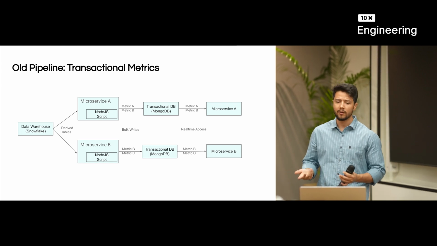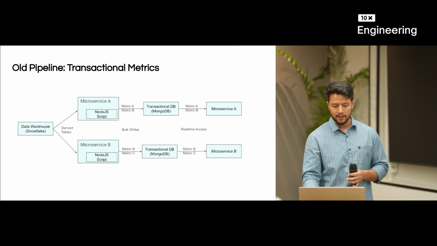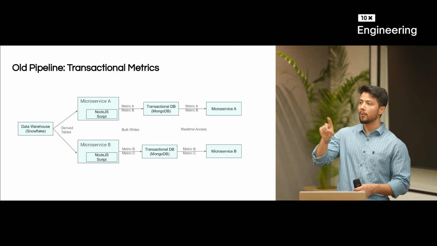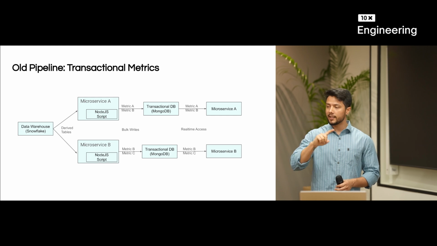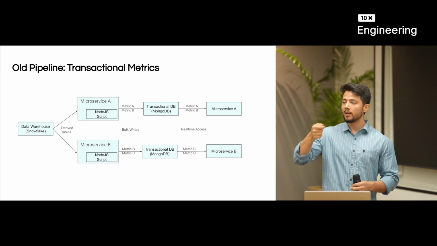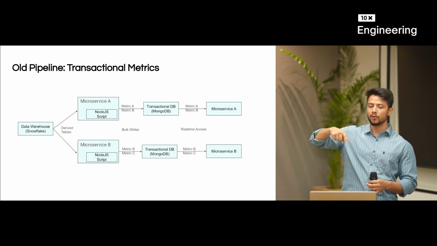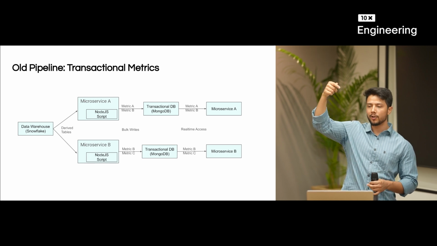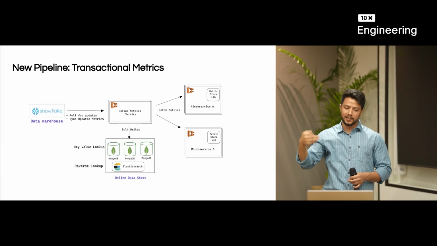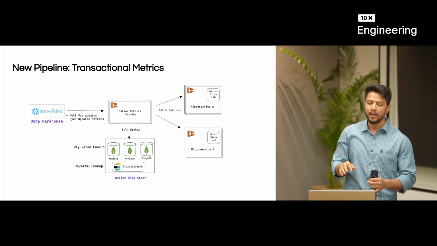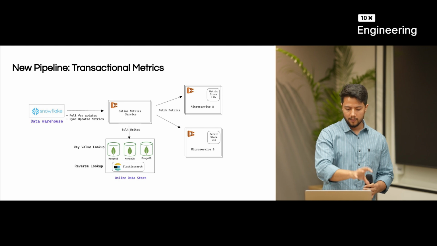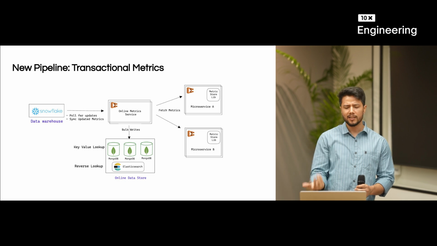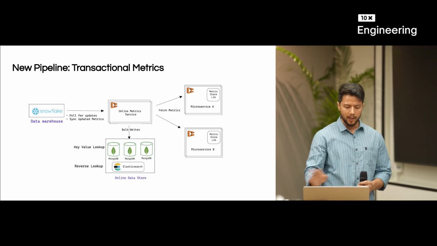So can we do something about it? Obviously, we have standardized and platformized this by creating an online metrics service. One more problem that I missed showcasing in the previous slide is that the same problem of linking everything existed there also, because everything is running independently. Nobody knows that this metric is dependent on this particular table, so probably I should execute this script after that table. Here, this service constantly syncs and checks whether the required table is updated or not. Once it's updated, it automatically gets things onto our online data stores.